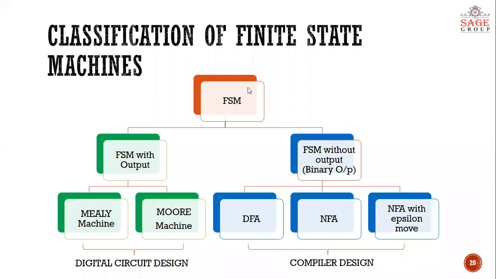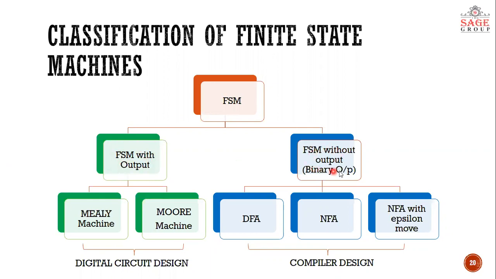Finite state machine, as I told you in earlier lecture also, is classified into two branches. First one is finite state machine with output. That means you are giving some string as input and you are getting some string as output. So those machines are called finite state machine with output.